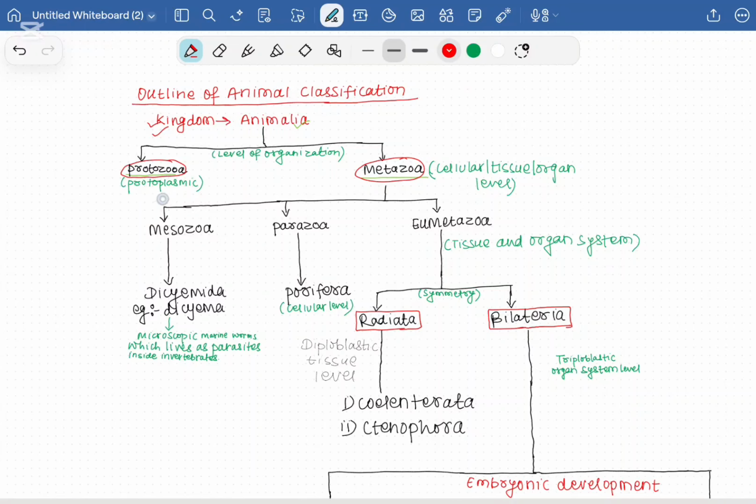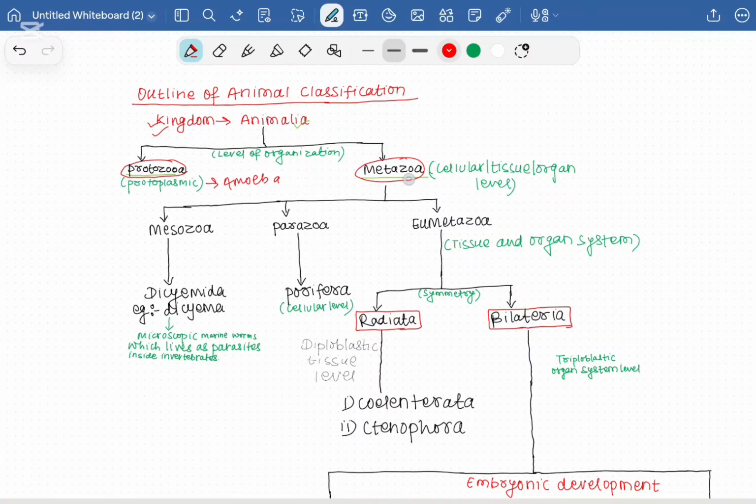Protozoa are unicellular animals. Their body is made up of only one cell, and all the life activities are performed by the one cell only. The activities like digestion, respiration, and movement are performed by cell organelles. So this level of organization is called the protoplasmic level of organization. Here there are no tissues, no organs, no organ system. Examples include the amoeba and paramecium.